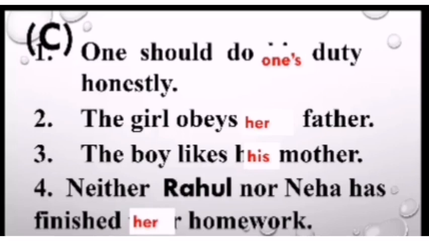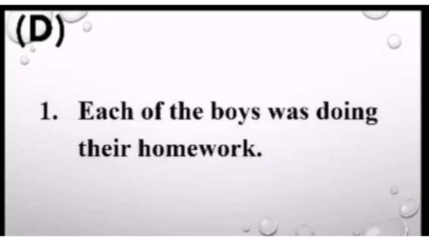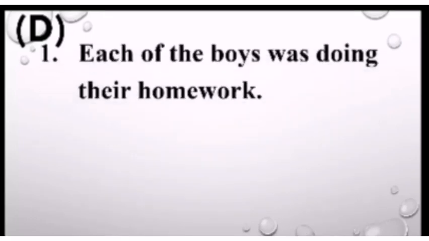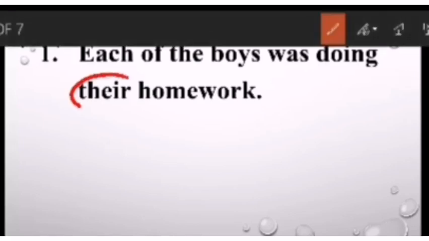Okay, let's go for the next. The first sentence is each of the boys was doing their homework. I know you have understood now. This is again another example of a distributive pronoun. So with each we are going to use his only, the word their will not be used.